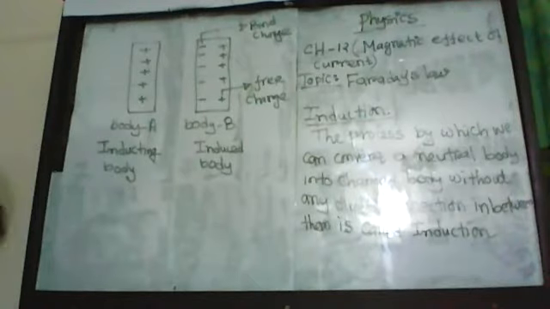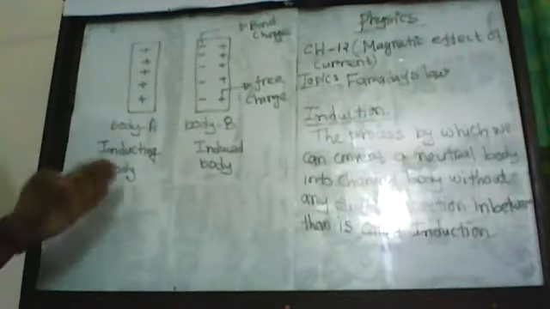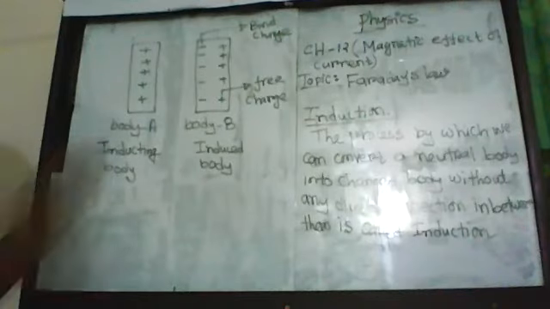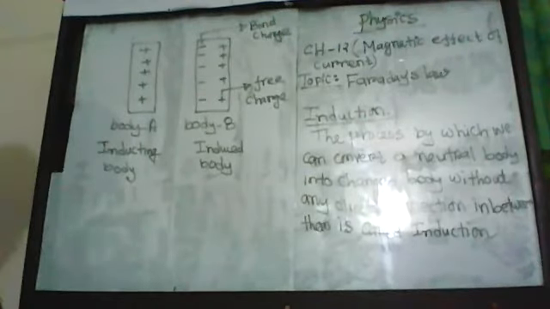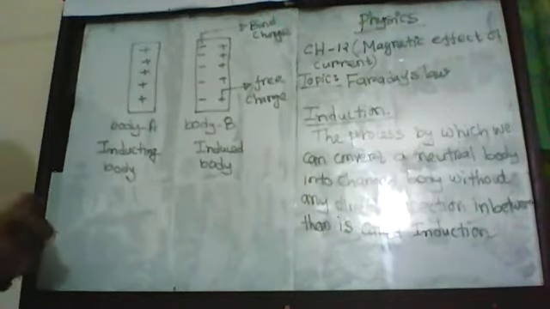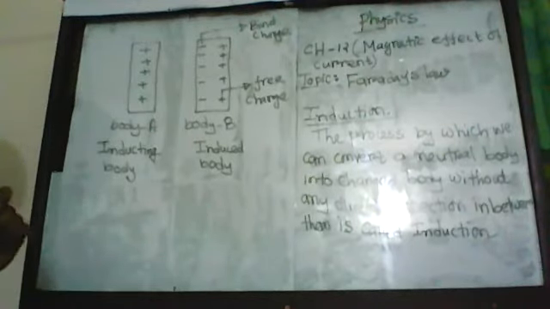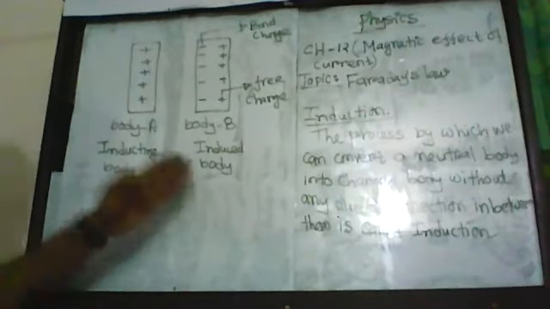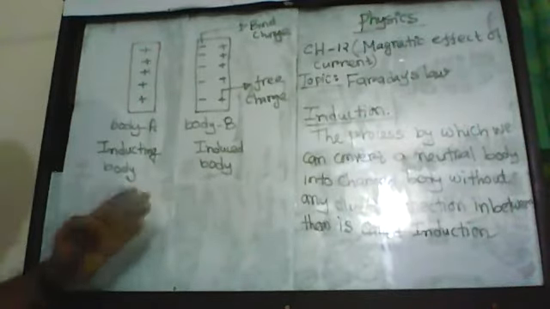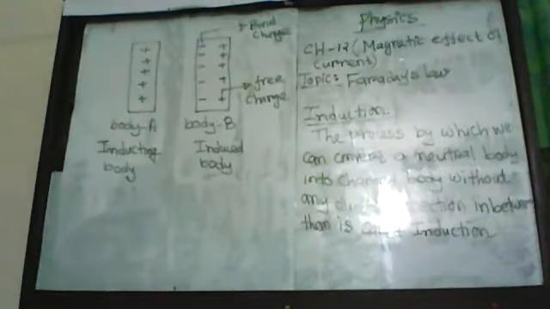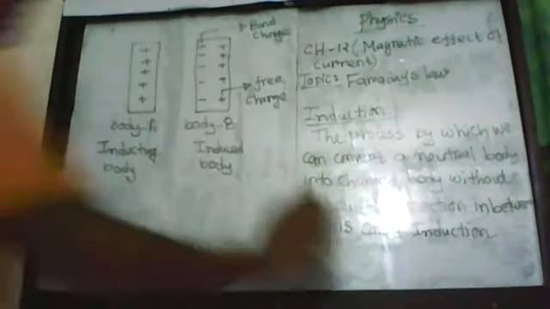Because of this induction process, the induced charge is a very temporary charge. When you remove this inducting body, the induced charge at body B disappears. So this process is a very unstable process.